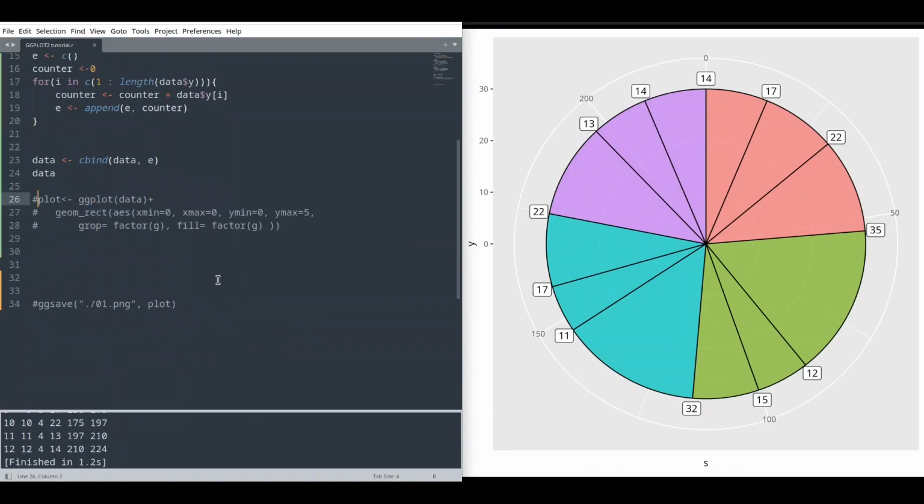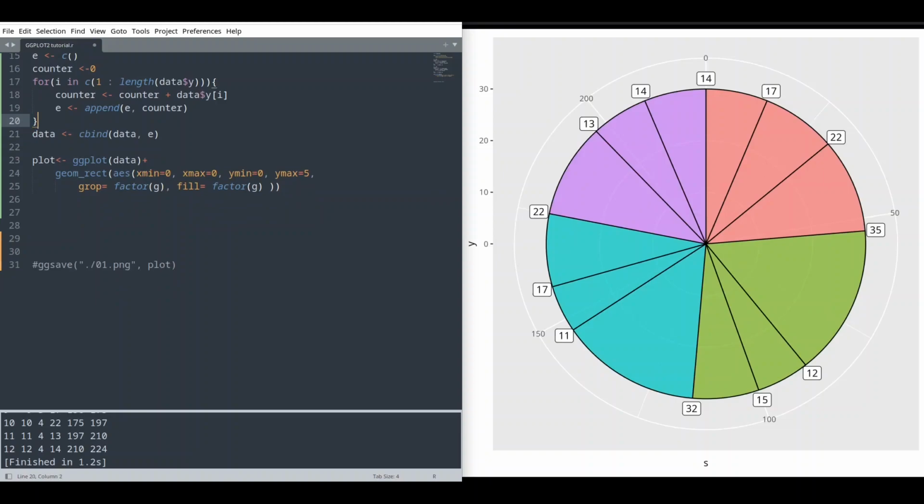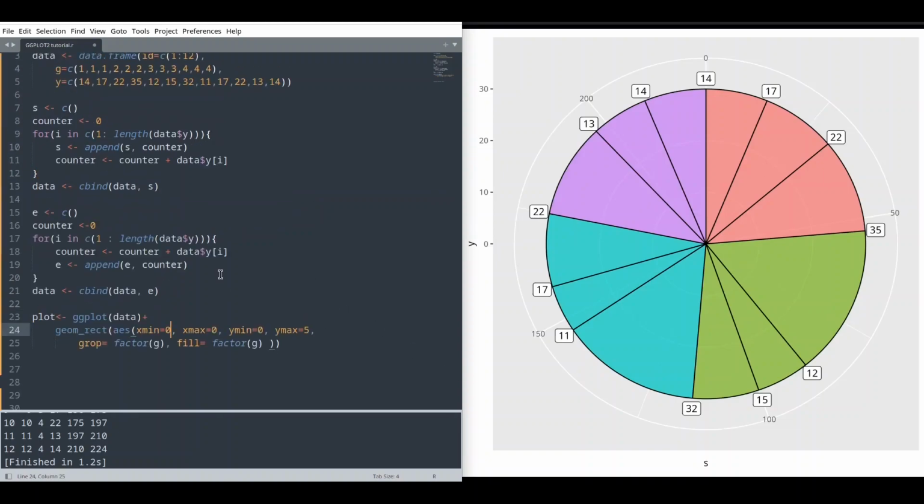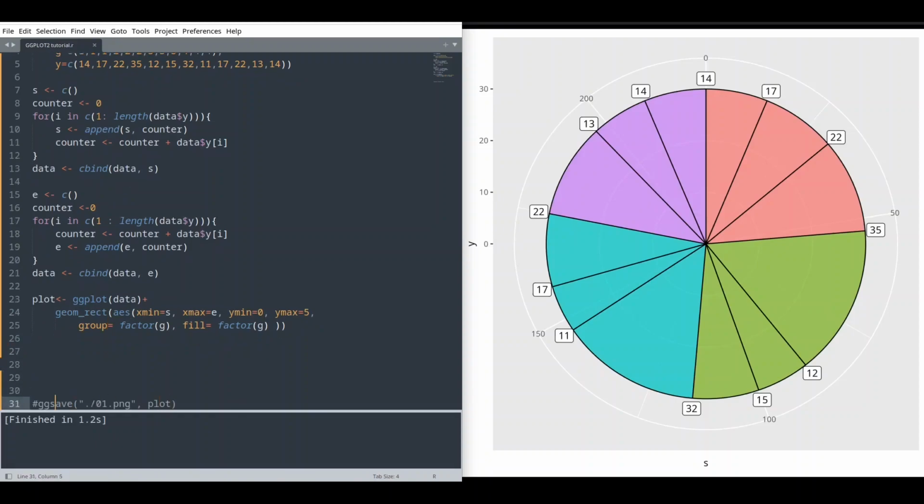And let's uncomment our ggplot function, so I don't need to print this to the screen anymore. Now I can say that xmin is going to be s and xmax it's going to be e, so from the start to the end. And let's see what we have now. So it's group, save it, run it again, and export it.